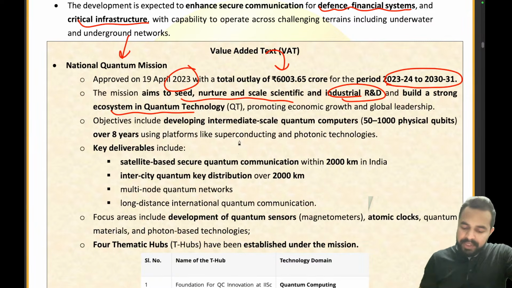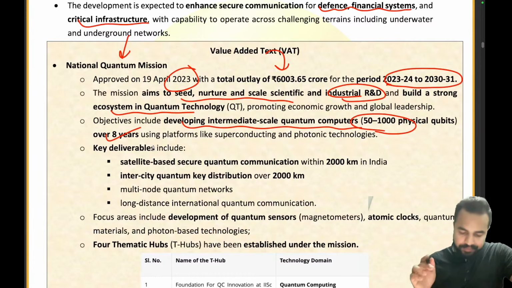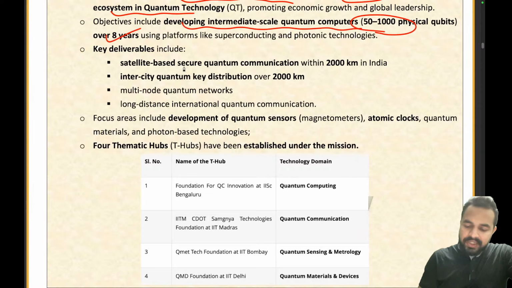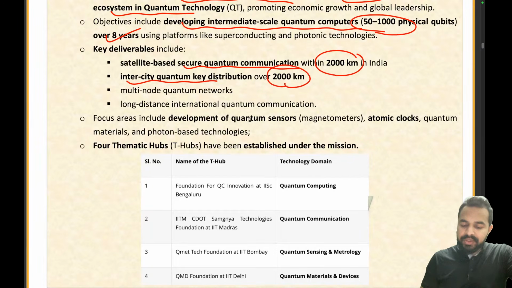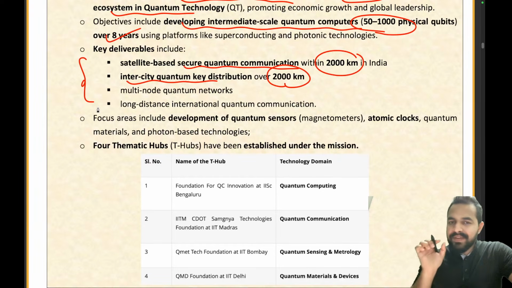The objective was very simple: we want to develop intermediate scale quantum computers having the capacity of 52,000 physical qubits over a period of 8 years. That is the power of these computers, and these are not normal computers, guys. These are very, very strong computers. So what are the key deliverables under this part? We will have satellite based secure quantum communication within 2,000 kilometers in our country. Intercity quantum key distribution will happen over 2,000 kilometers. So these are the key deliverables. Please remember that detail: 2,000 kilometers is a very, very important thing, right?